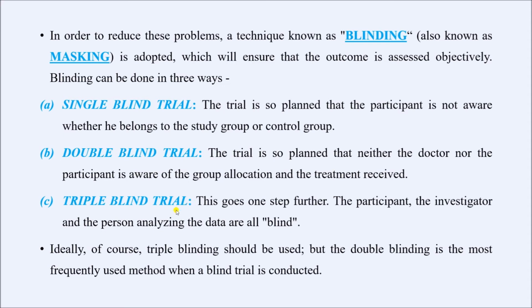And in a triple blind trial, the subjects, the investigator, as well as the person who is responsible for analysis and evaluation, all of them are blind. Ideally, triple blinding should be done, but most commonly double blinding is followed in different randomized control trials.